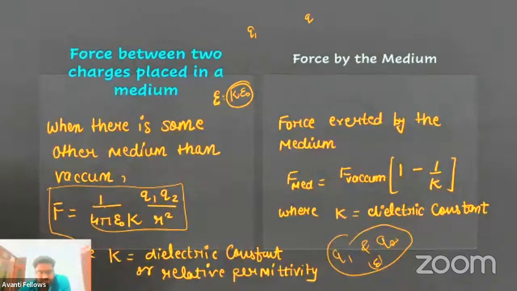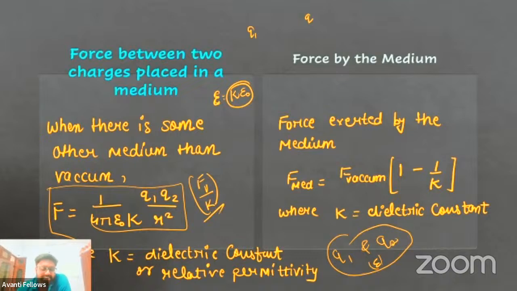So as you can see here, when two particles are put inside any kind of medium, this force has been reduced from the force experienced in vacuum, F vacuum, by K.